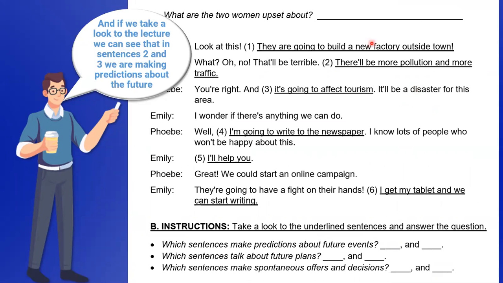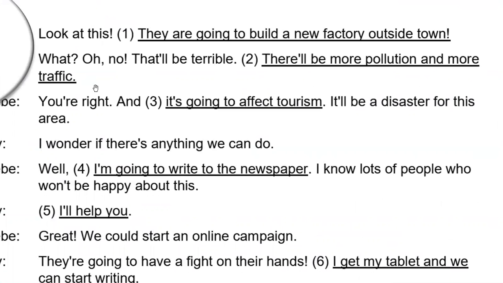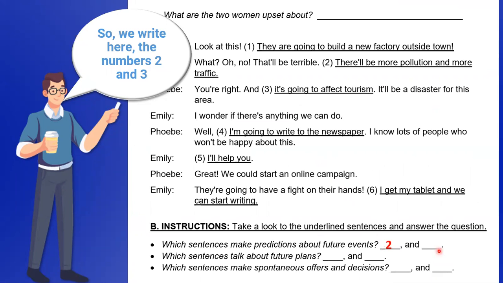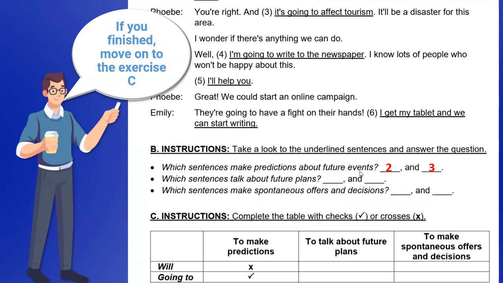And if we take a look to the lecture, we can see that in the sentence 2, there will be more pollution and more traffic. In sentence 3, it's going to affect tourism. We are making predictions about the future. So we write number 2 and number 3. Answer the rest of the questions. If you finish, move on to the exercise C.